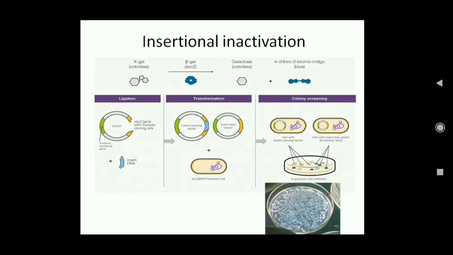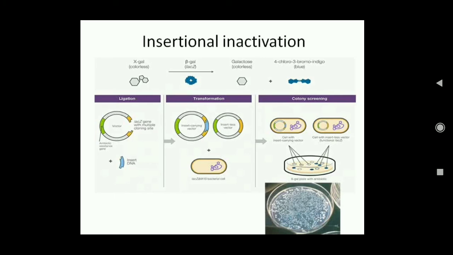So for example, here there has been no insertion, the gene is whole, as you can see the lacZ gene is whole. And here the insertion has taken place, so this lacZ gene has broken up, as you can see, and between this lacZ gene you can see this is the foreign DNA that has been inserted. So in the first case, the gene has become inactive, so no beta galactosidase enzyme is formed. In the second case, there has been no insertion, so the gene is intact, and therefore it will produce beta galactosidase.